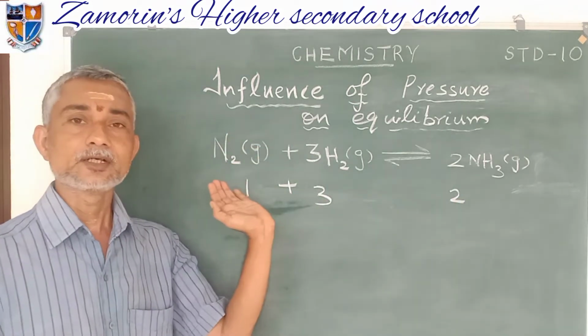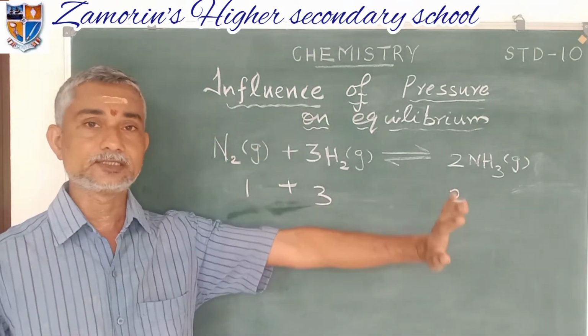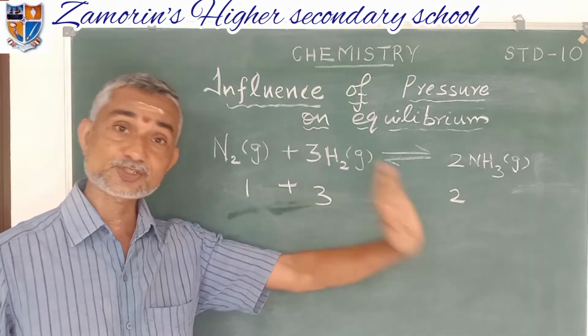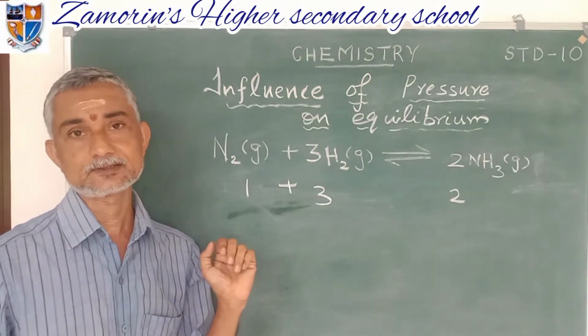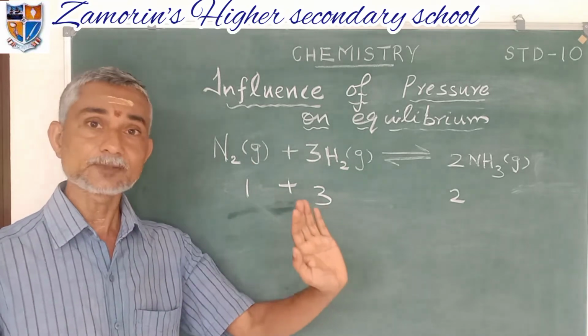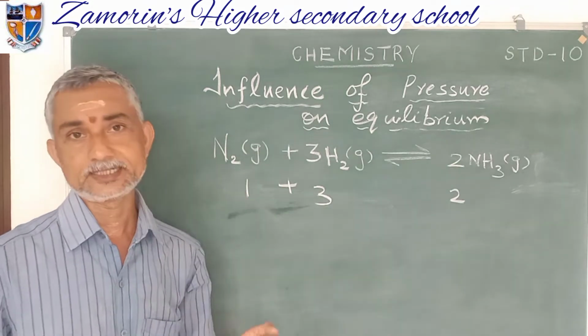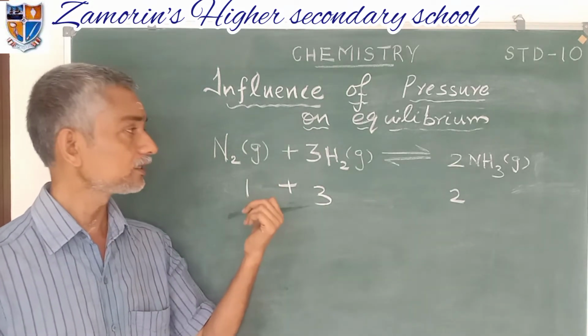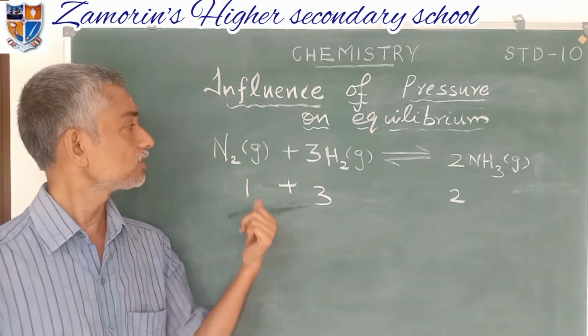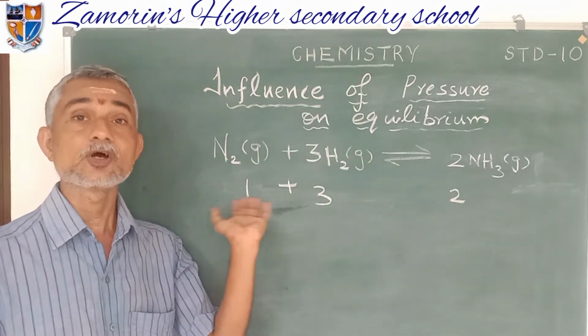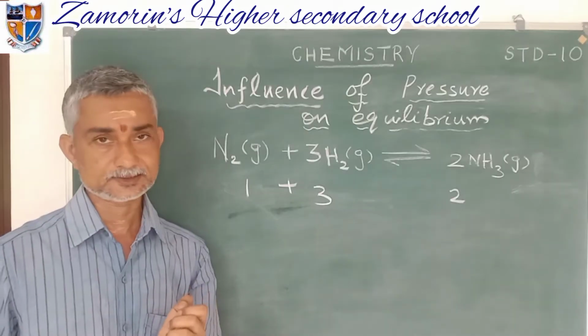So increasing the pressure speeds up the forward reaction, and the production of ammonia increases. To reduce the pressure, according to Le Chatelier, the forward reaction will be increased. So in the gaseous state of this reaction, by increasing the pressure, the forward reaction increases.